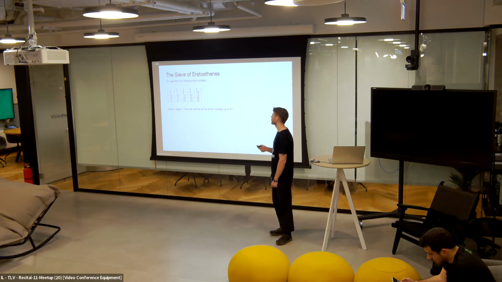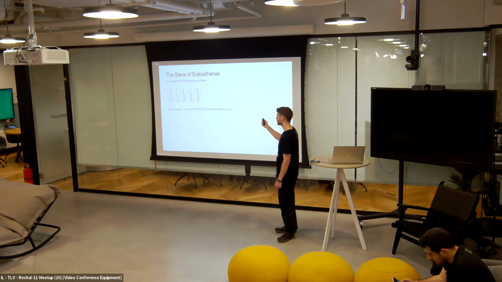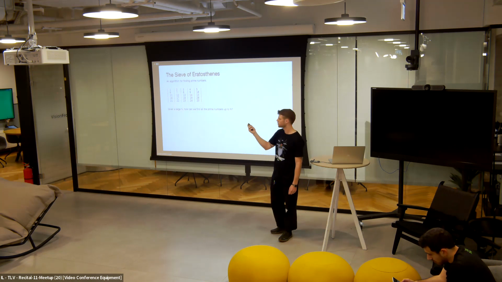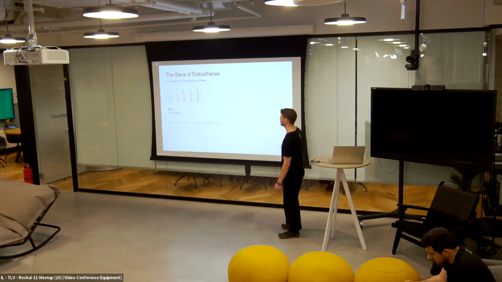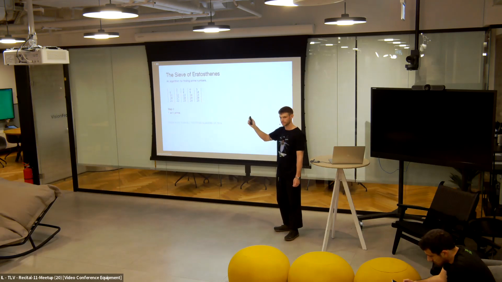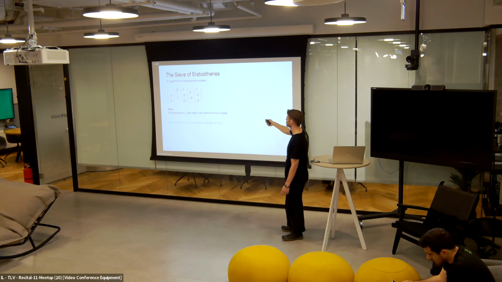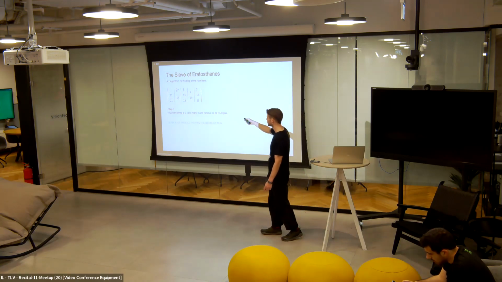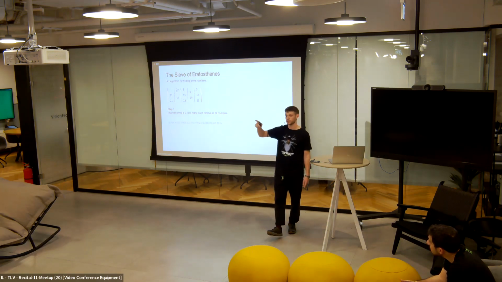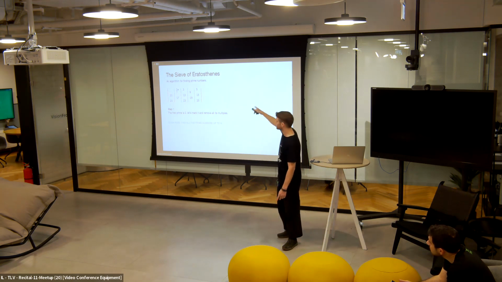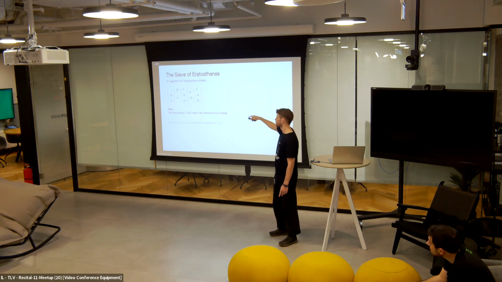So the sieve of Eratosthenes, the problem statement is as follows. Given a large n, how can we find all the prime numbers up to n? So in this case, we have n equal 25, and we want to find all the prime numbers up to 25. So the first thing we do is we remove 1, because 1 isn't prime. And that's a fact, and don't argue with me. And then the second thing we do is we take 2. 2 is the first prime number, and we can mark it with an asterisk. We know it's a prime number. And more than that, we know that any multiple of 2 isn't prime. So we can remove all of the multiples of 2, so 4, 6, 8, all the even numbers. We can throw them out.